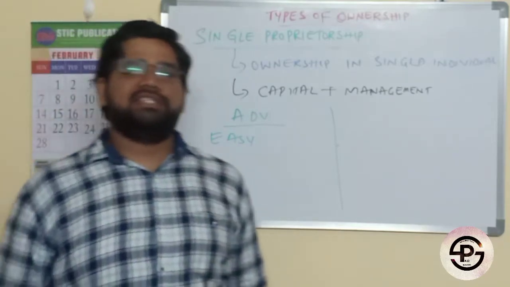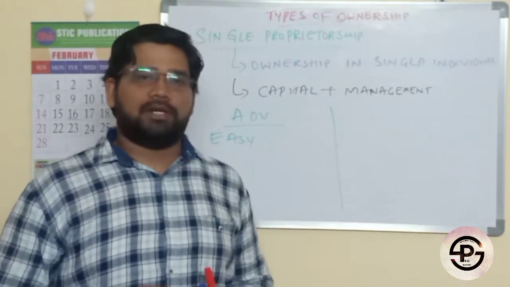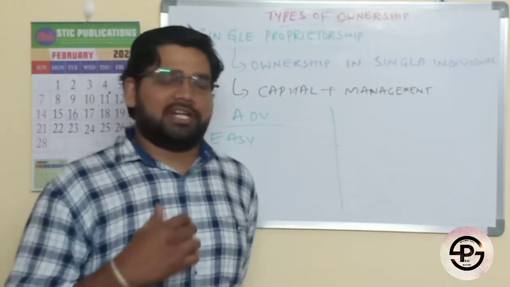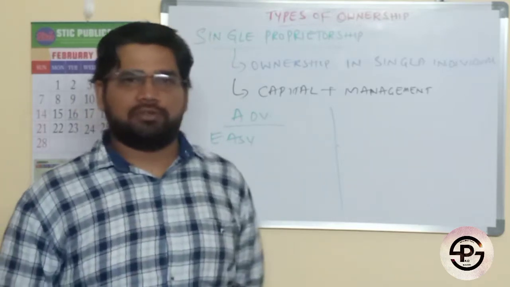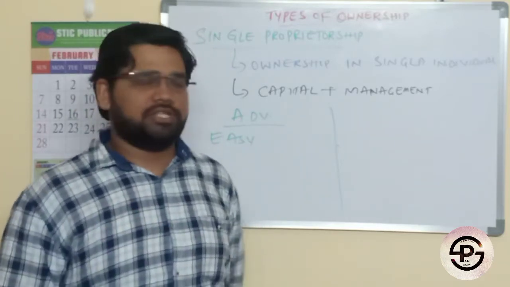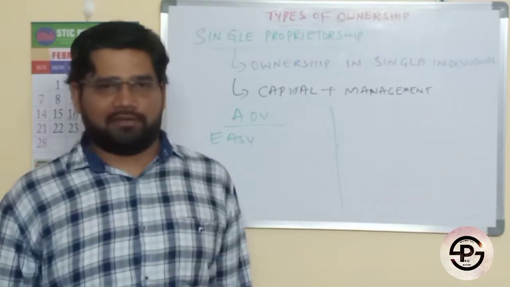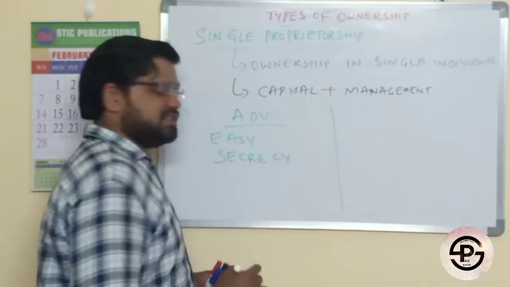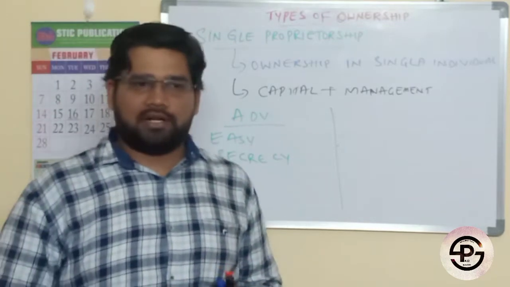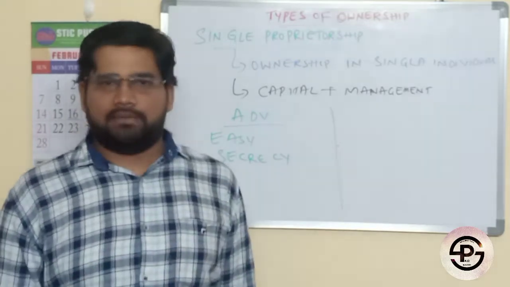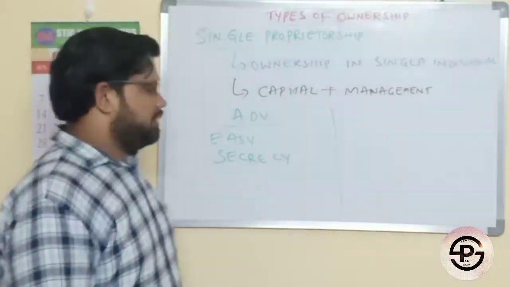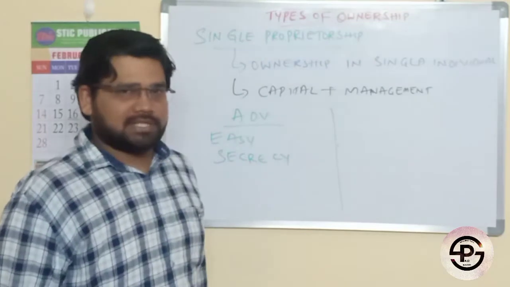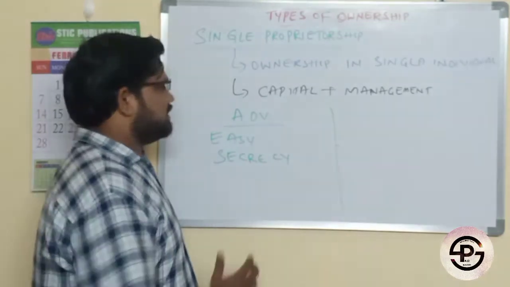It would be very easy for us if we are operating on our own, for taking decisions, executing, or achieving the objectives. It is the easiest model we have. Secrecy will be maintained because there are no other owners, so we can maintain the secrecy of our company policies and all. Those are some advantages.